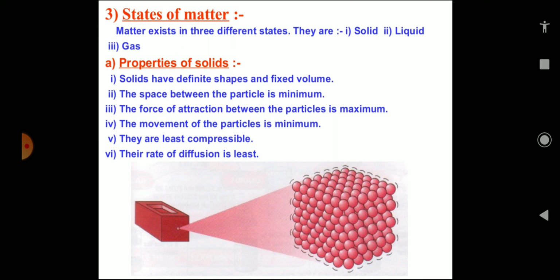When we put a solid into a glass of water, and in another glass of water we put ink, which is liquid in nature, we know that ink will diffuse faster compared to a solid object. So the rate of diffusion, rate means speed, is least, it is the minimum one. So these are the properties of solids. If any object is following these properties, these characteristics, then we can say that that particular object is solid. So based on this property we can identify a solid.